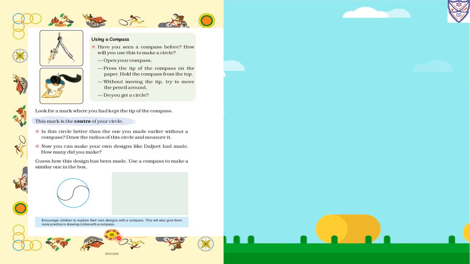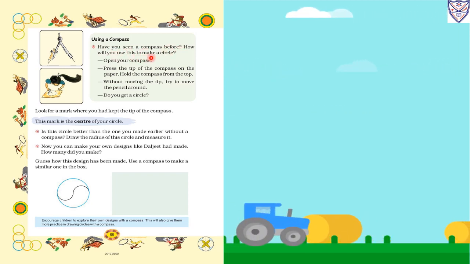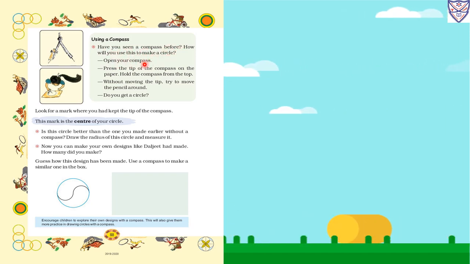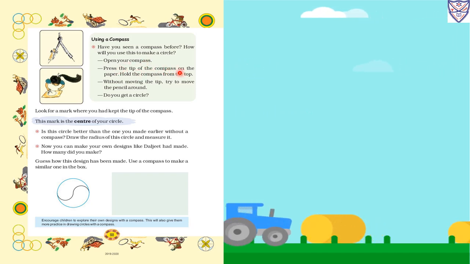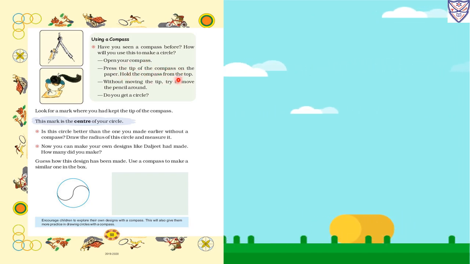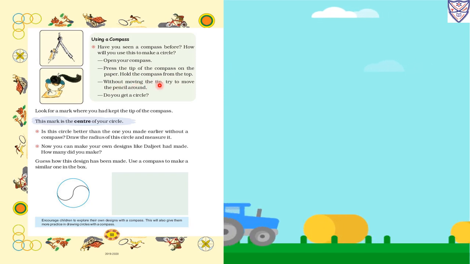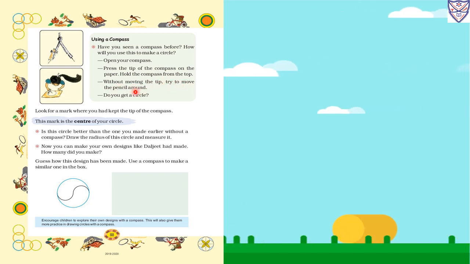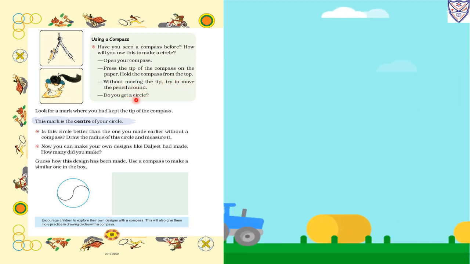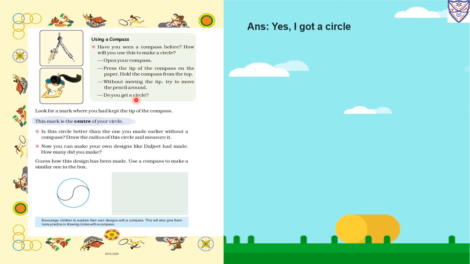Now page number 88, using a compass. Compass means rounder. At one end point, on one side we will put a pencil, and with the help of the other end point we will make a circle. Have you seen a compass before? How will you use this to make a circle? So open your compass, press the tip of the compass on the paper, hold the compass from the top. Without moving the tip, try to move the pencil around. Do you get a circle? Yes, we can get a circle.